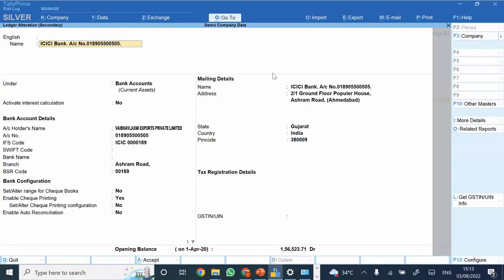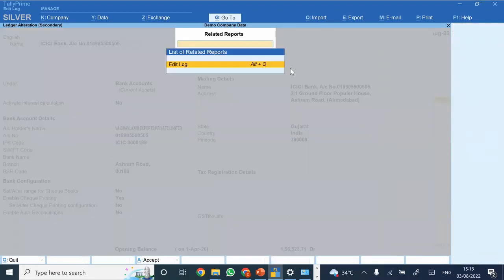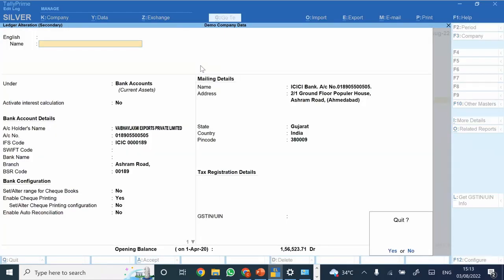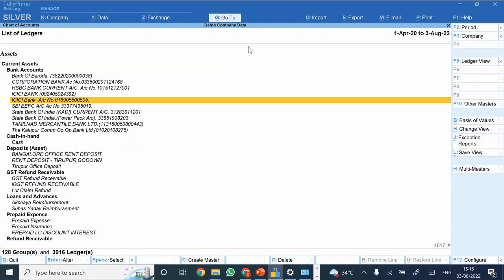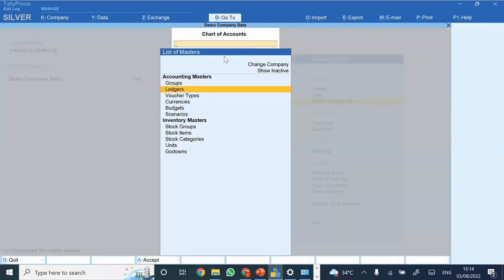Even if you are opening any of the masters here, there also you get this option for edit log. So in case any of the masters has been deleted or altered, that trail you can get also. From a compliance perspective, it is deferred at present.